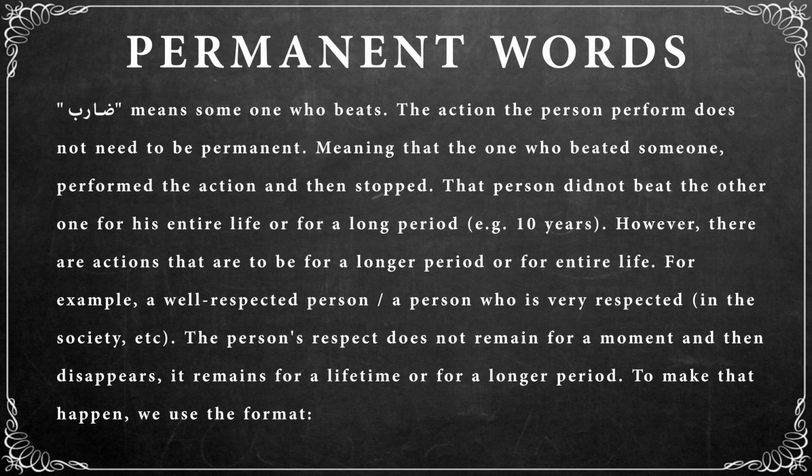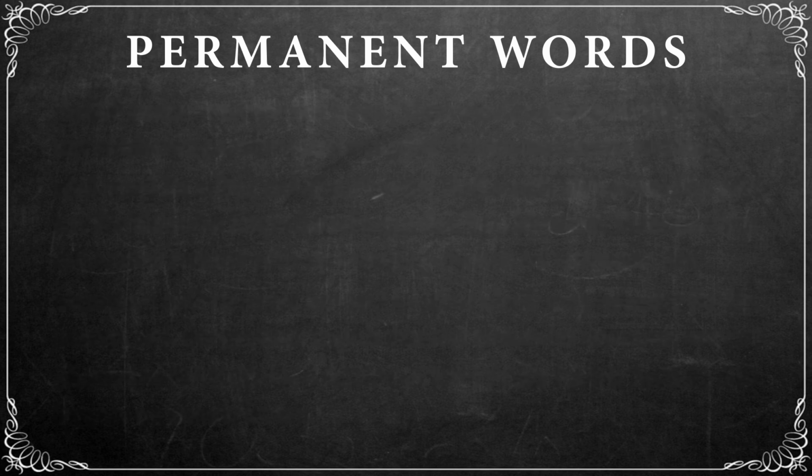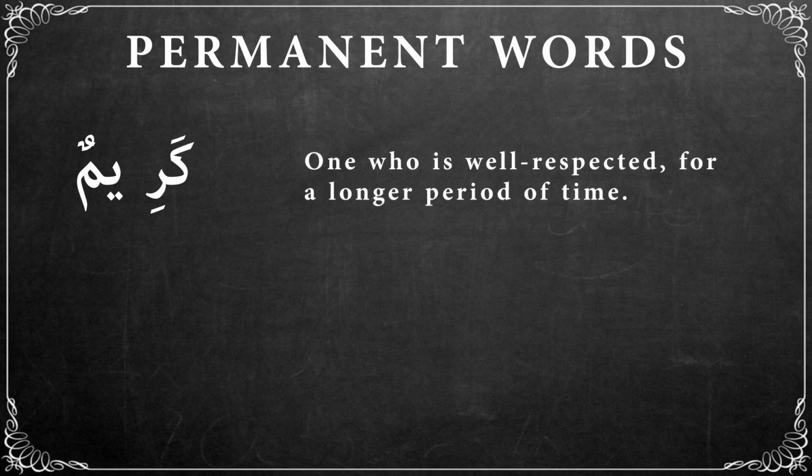For example, a well-respected person, or a person who is very respected in society. The person's respect does not remain for a short moment and then disappear, it remains for a lifetime or for a longer period. To make that happen, we use a different format. Let's take an example of كرم, which means to become well-respected. When it is converted into كريم, it becomes one who is well-respected, for a long time.